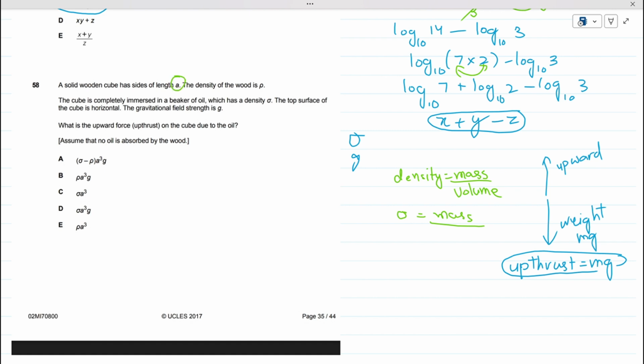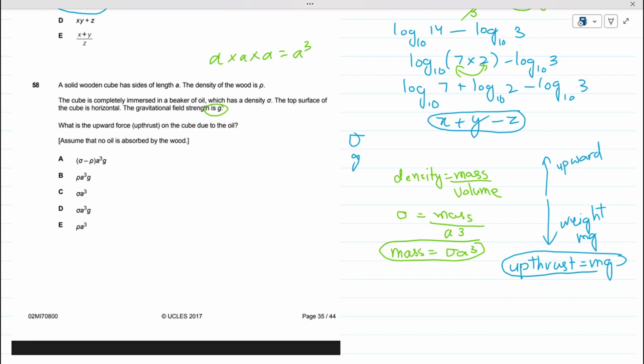The length is already given to us, which is A. So volume is nothing but the cube of this side, right? Cube means A cube. So this is A cube. We are supposed to find the mass, so this volume is dividing here. When it goes there, it will be multiplied. So mass equals density into A cube, which is volume, right? So now we have found our mass as well.